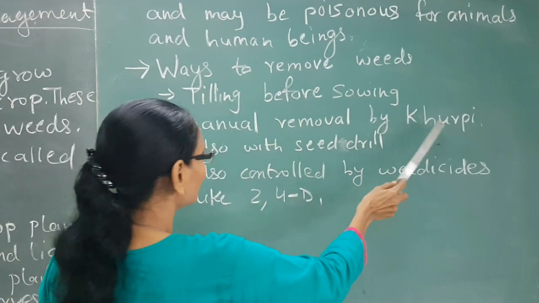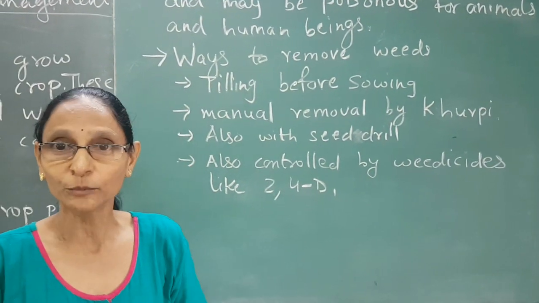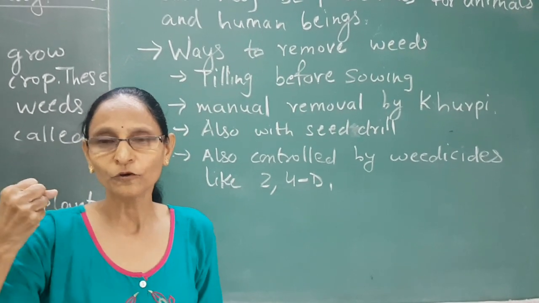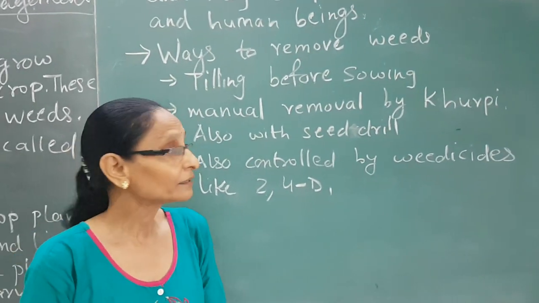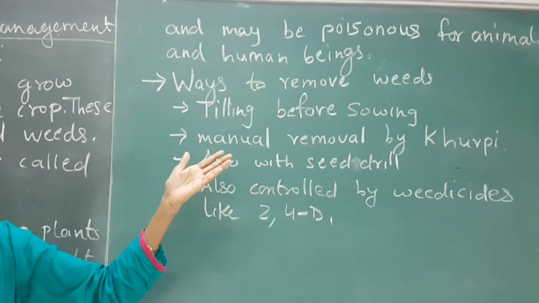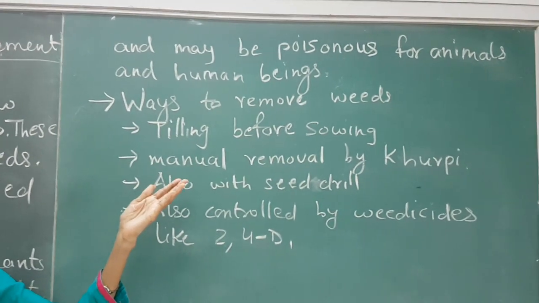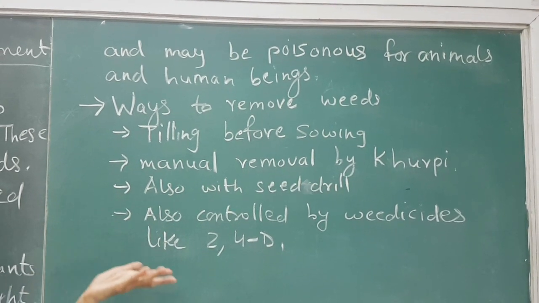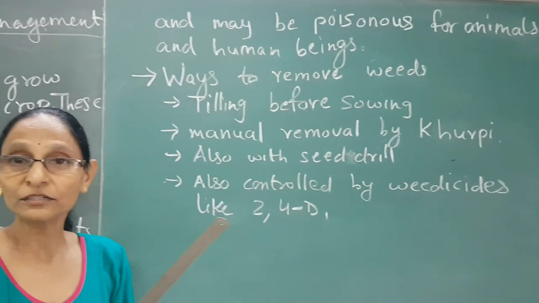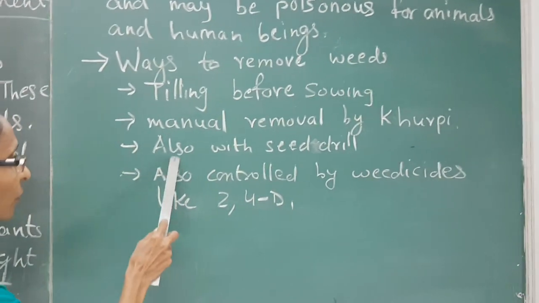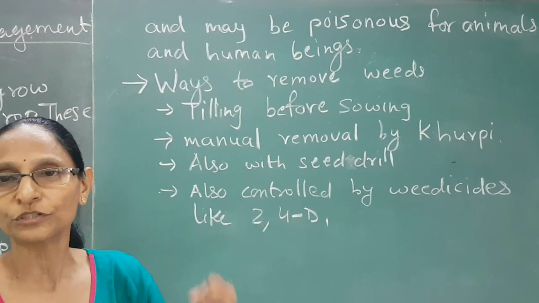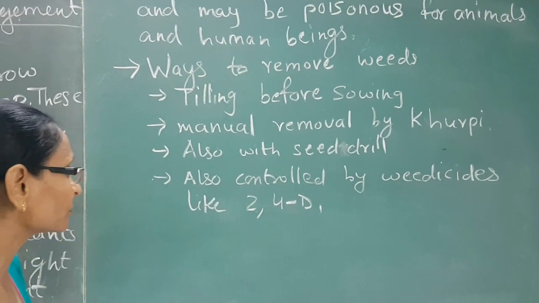Then manual removal by Khurpi. There is manual physical removal, physically removing it, maybe by uprooting, pulling from the roots with hand. Clear? Even an instrument called Khurpi, as you can see in the figure, how Khurpi looks like. See? So Khurpi is also used to remove the weeds. They are cut close to the ground. And also with the seed drill, weeds are even removed. They are uprooted from the ground using seed drills.